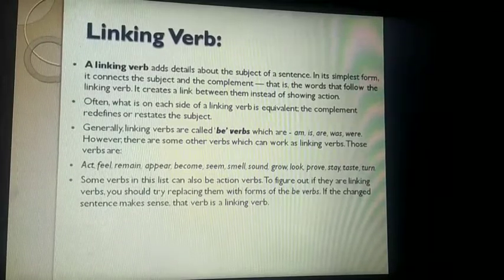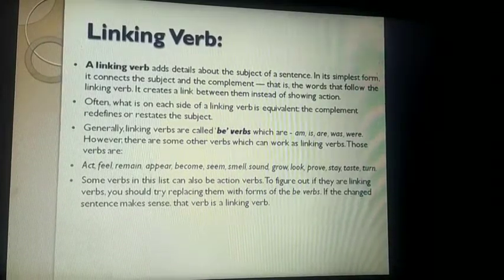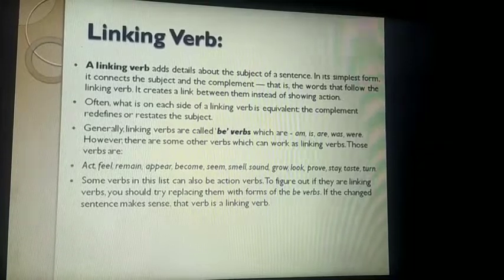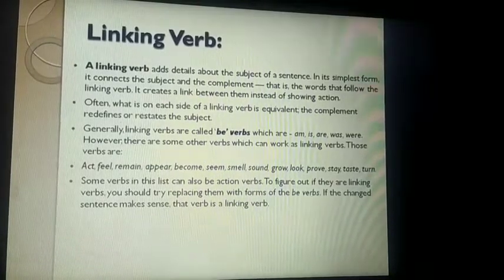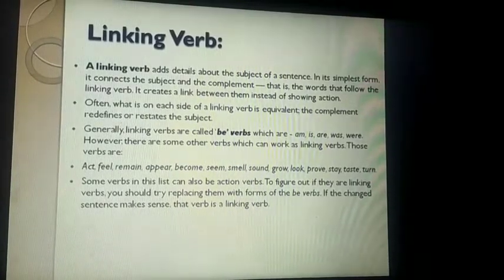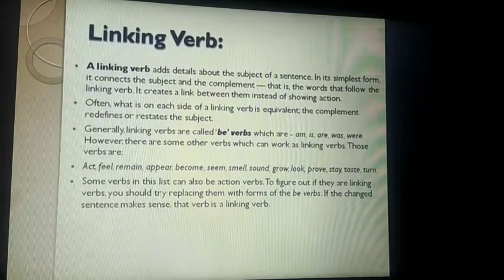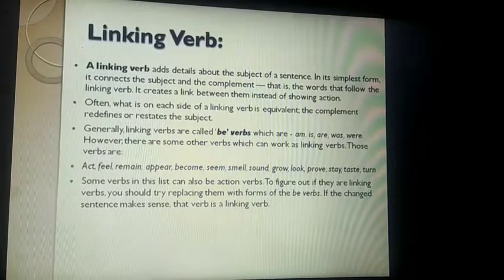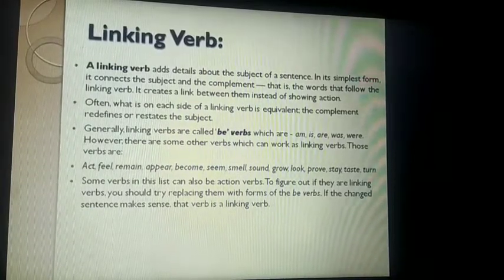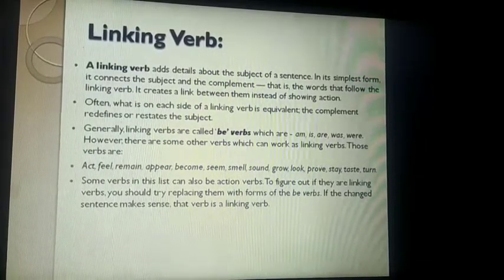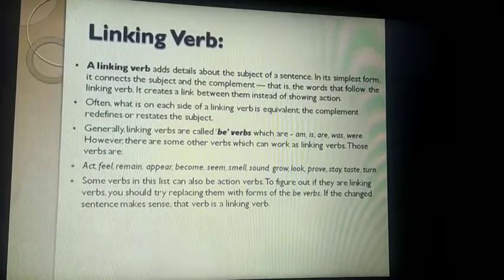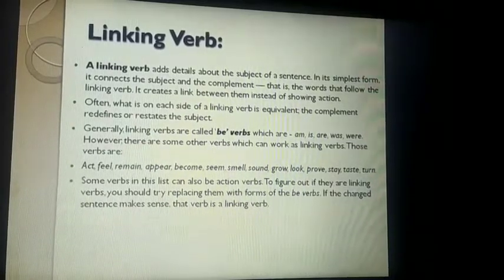Okay, some verbs in this list can also be action verbs, but we can be easily identifying these verbs. Either they are playing the role of action verbs, or they are linking verbs. Okay, sentence में वो कहाँ पे और किस जगह पे और कैसे use हो रही हैं, उस usage से हमें ये clear हो जाता है कि वो linking verb है या action verb है.